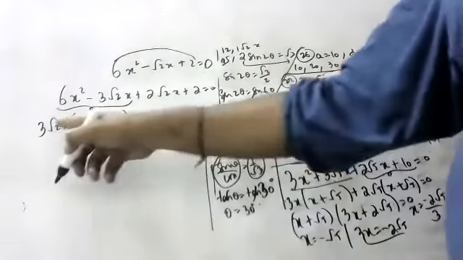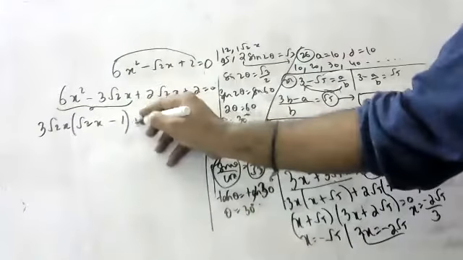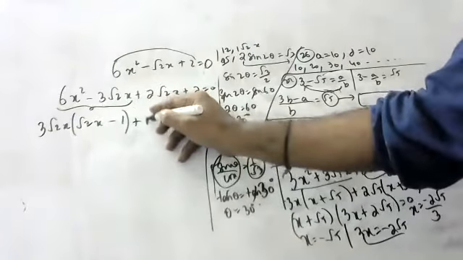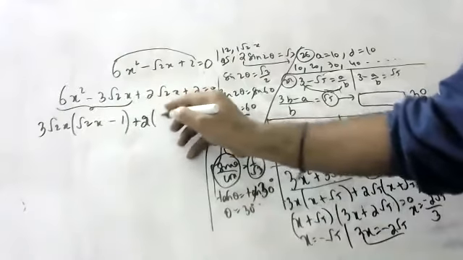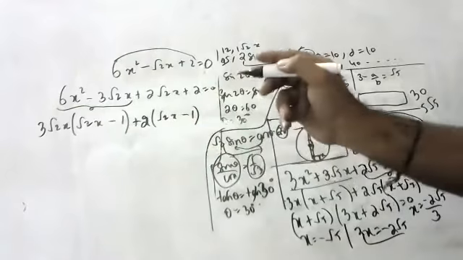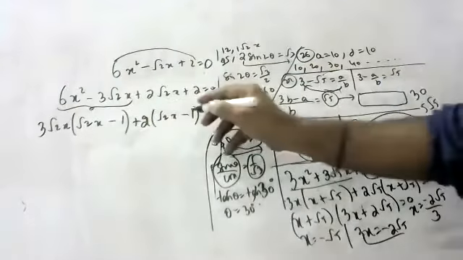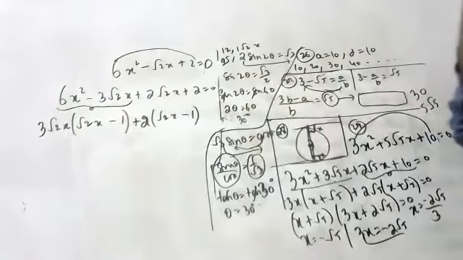And in the next two, I will take 2 common, root 2x minus 1. Is it correct? Sir, plus 1, sir. But here minus is there, no?